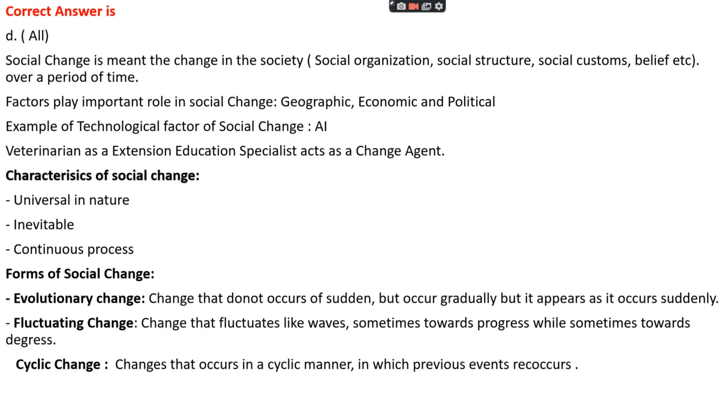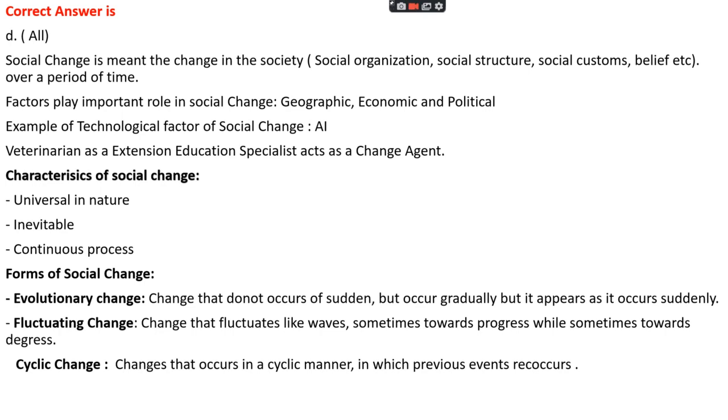Here are some forms of social change. First, evolutionary change: change that does not occur suddenly but occurs gradually, though it appears as if it occurs suddenly. Such type of change is known as evolutionary change. Fluctuating change is change that fluctuates like a wave, sometimes toward the progress side and sometimes toward the digress side. Similarly, cyclic change is change that occurs in a cyclic manner in which previous events reoccur.